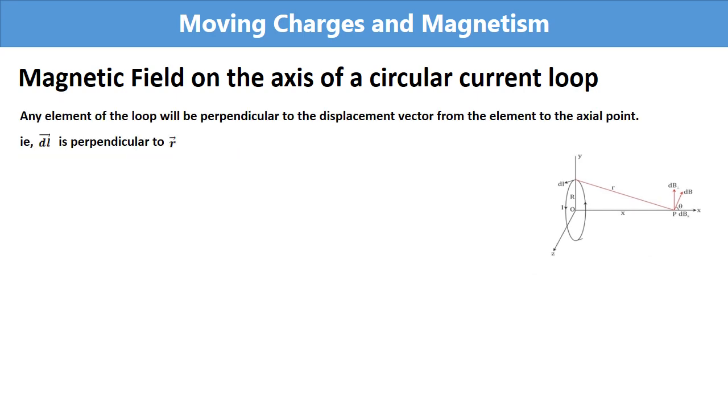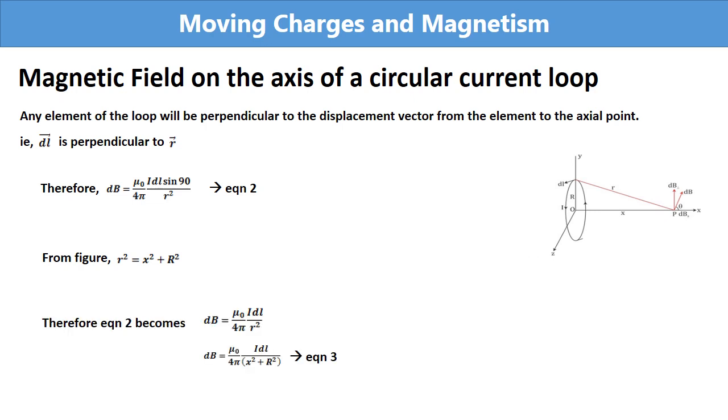If dl is perpendicular to r, in Biot-Savart's law, we can substitute the value of theta as 90 degree. So our equation will be like this. From figure, we can write r square as x square plus r square. So we can rearrange equation 2 like this.